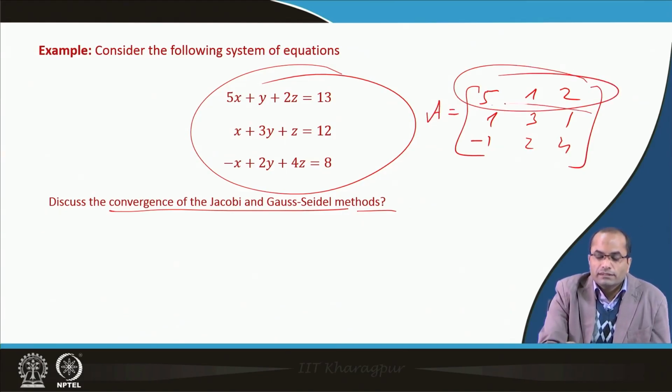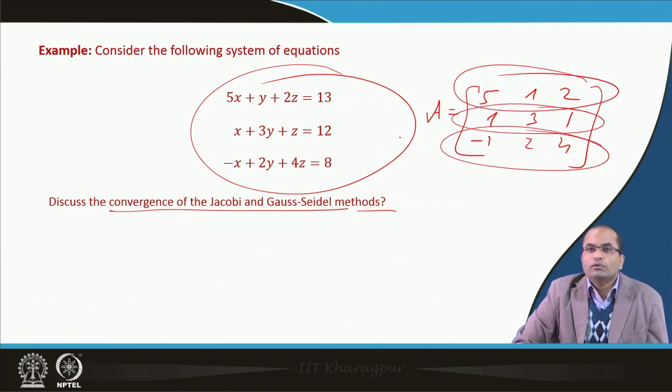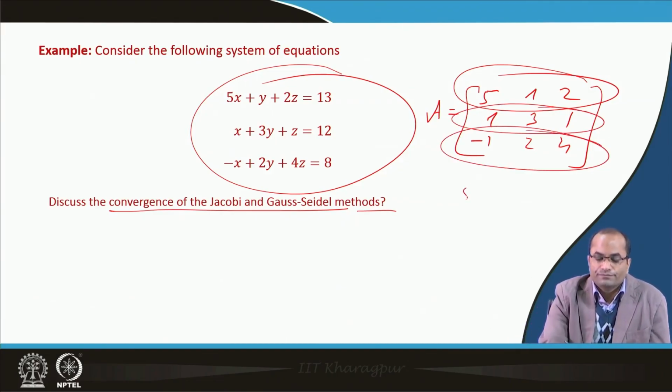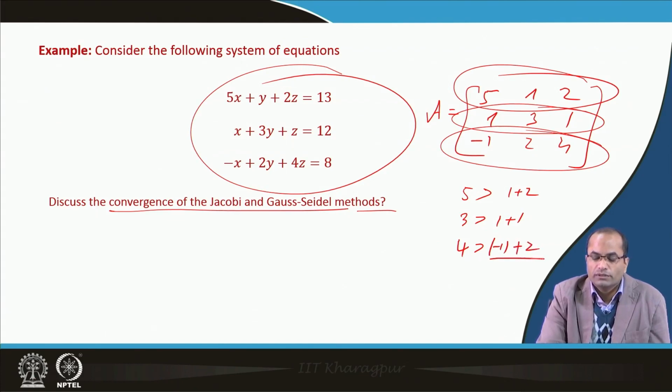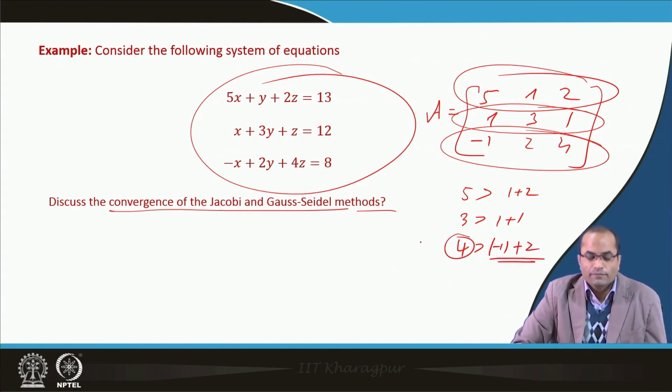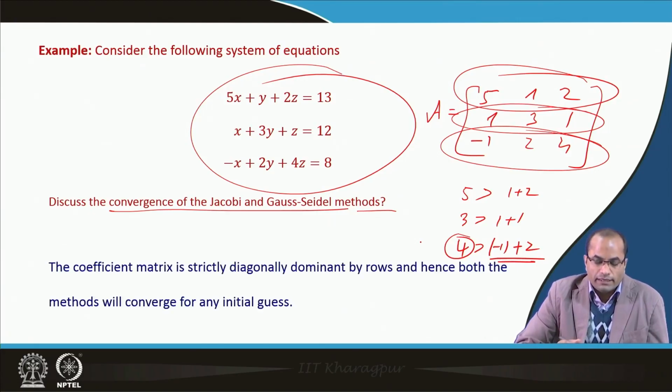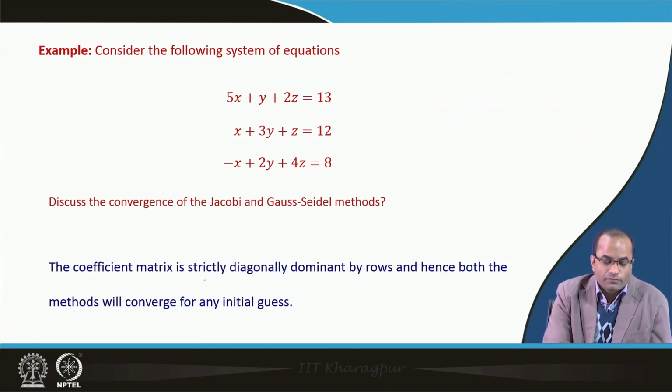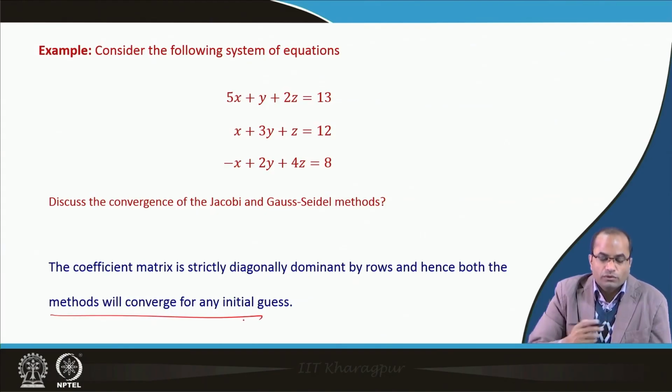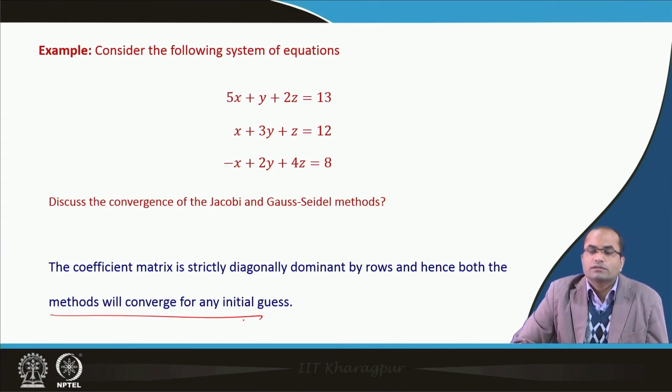One can clearly see that it is diagonally dominant by rows, because 5 is strictly greater than 1 plus 2. In the second row, 3 is greater than 1 plus 1. The third one says that 4 is greater than the absolute value of minus 1, that is 1, plus 2, so here is 3, here is 4. So it is strictly diagonally dominant, and hence both methods will converge: the Gauss-Jacobi method and the Gauss-Seidel method.